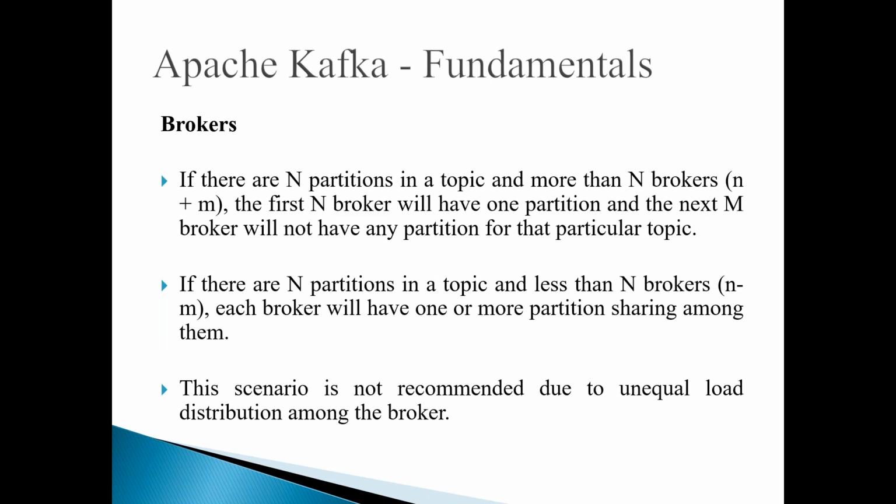In another scenario, if there are n partitions in a topic and more than n brokers are available, what happens? The first n brokers will have one partition and the next m brokers will not have any partition for that particular topic, because we cannot split a partition. So a partition will be allocated to each broker, but because the number of brokers is more than the number of partitions, a few brokers will get partitions and a few brokers don't get any partition. In that case, they have zero partitions.